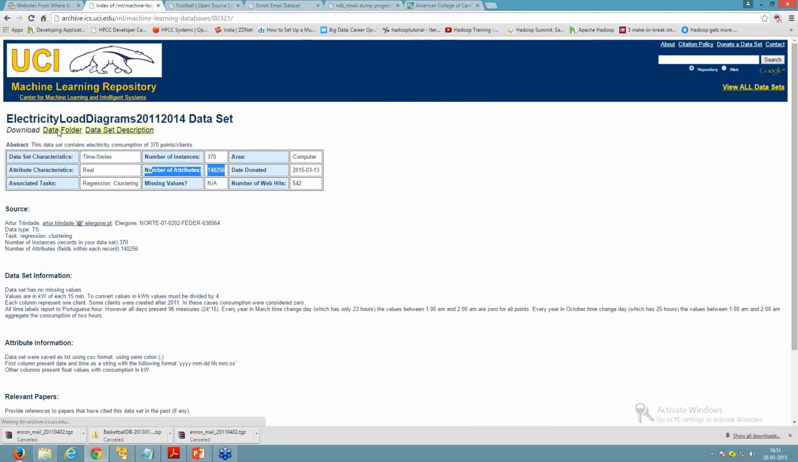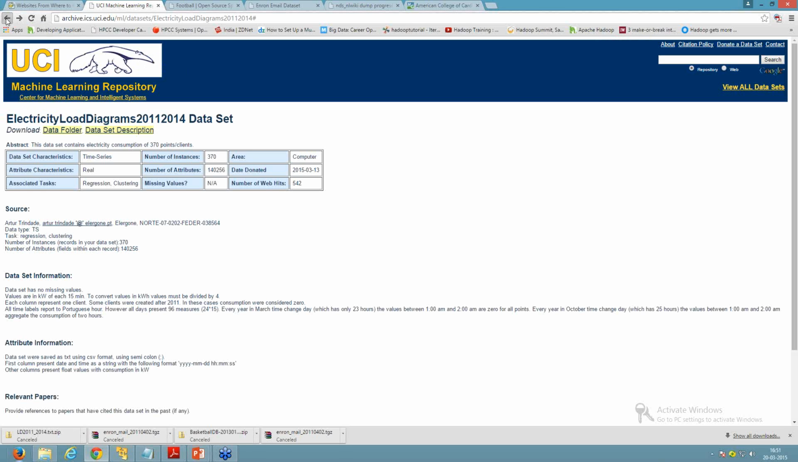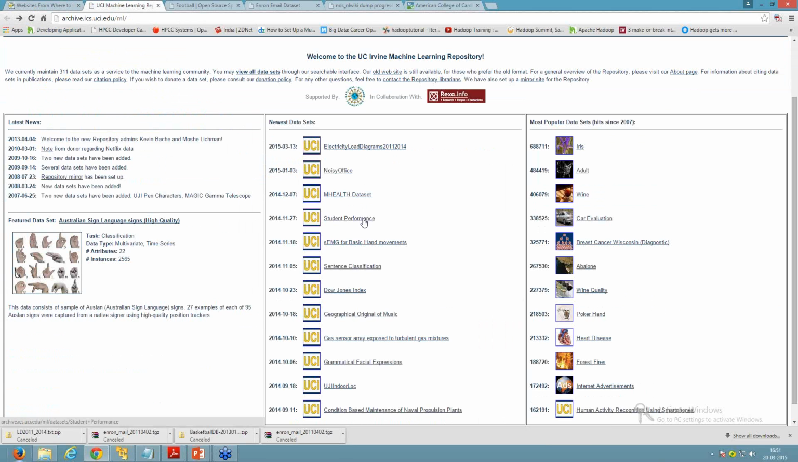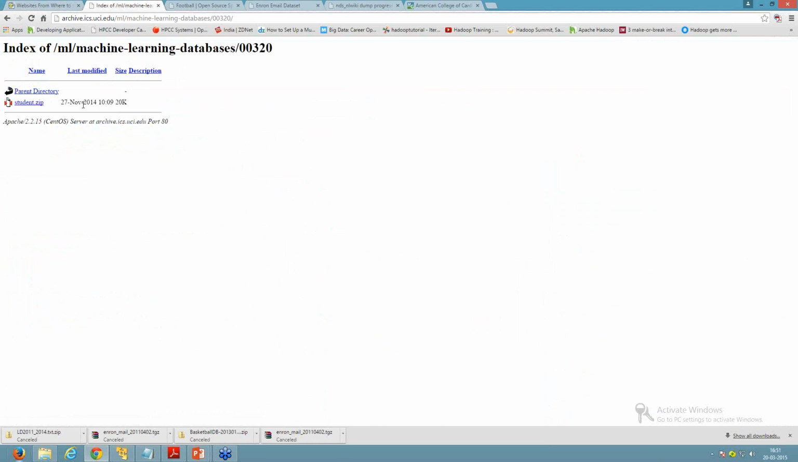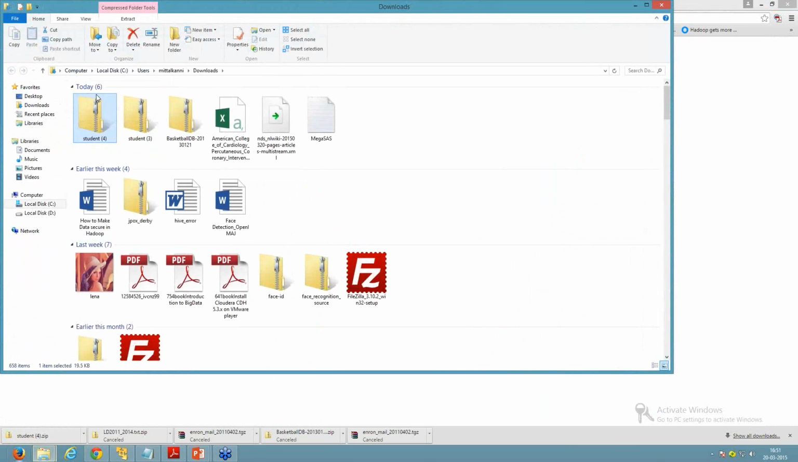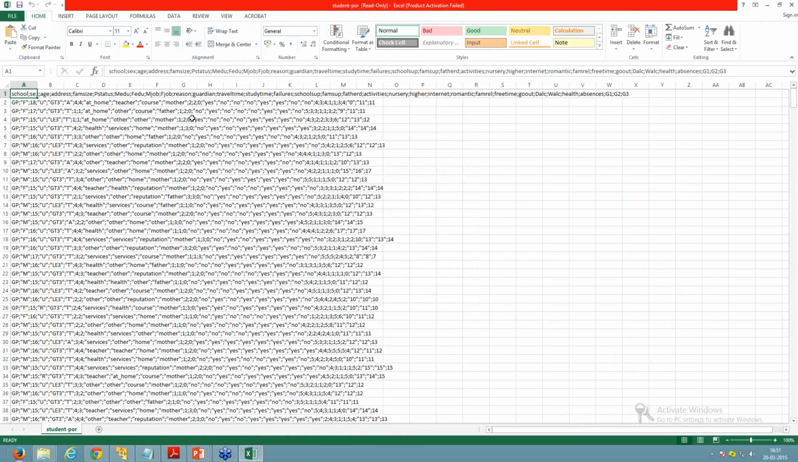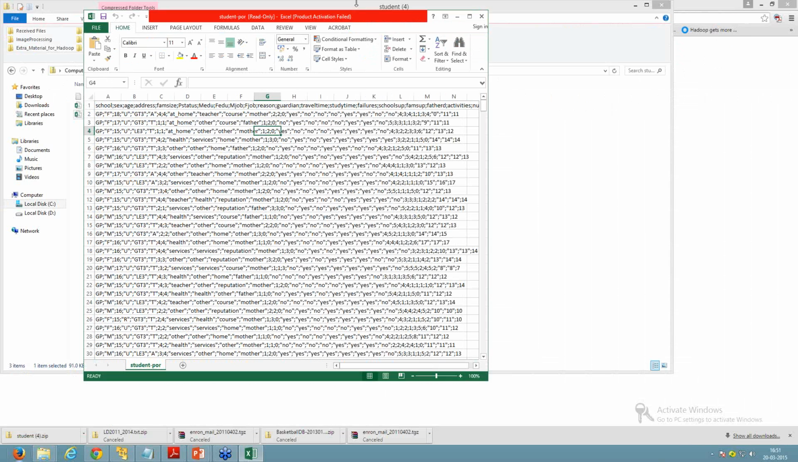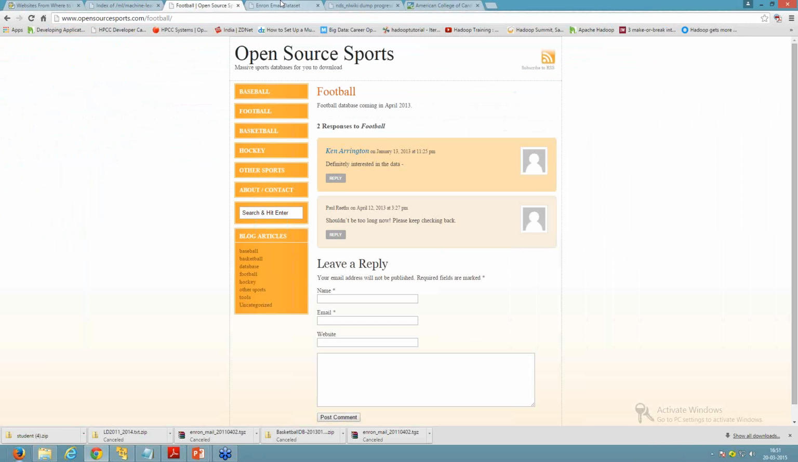If I click on this data folder, you can download the data set in zip compressed format. And if you want to download another data set with a different format, such as the student performance data set, you can click on student performance, then download the data folder, and then download the student.zip file. The zip file is downloaded. You can click show, and this is a data set that contains data in CSV format. You can use this data with the Hadoop framework or with a different framework which you are using. You can download this data set.